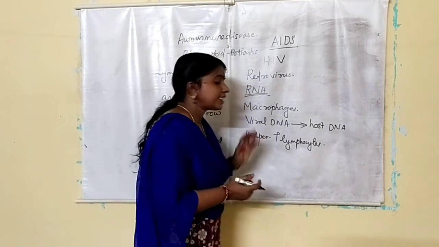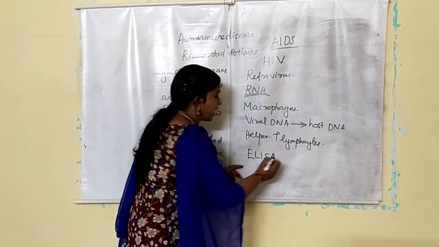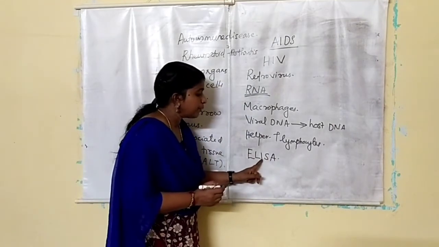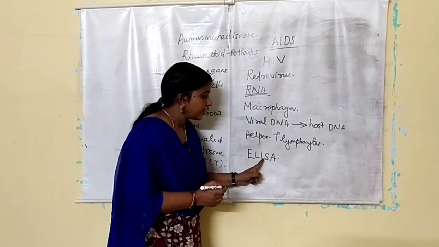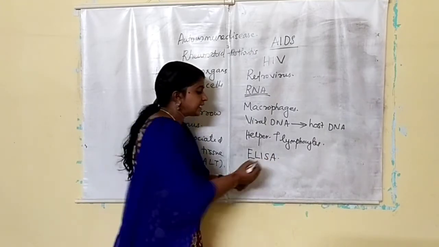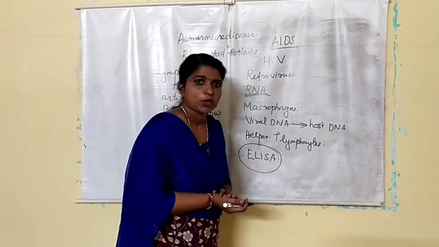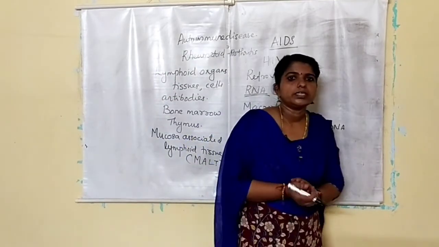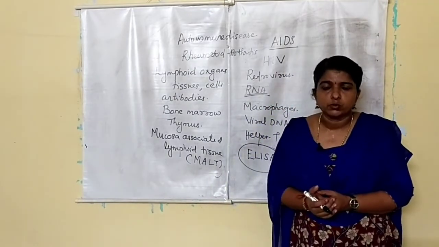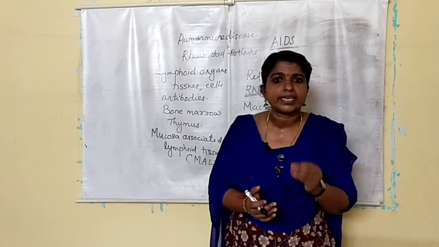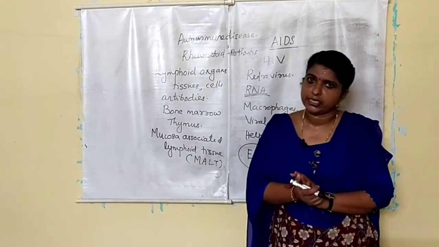There is a test called ELISA, enzyme linked immunosorbent assay. This is the test used for diagnosing AIDS. There is actually no cure, but we can use antiretroviral drugs to prolong the life of the AIDS patient.